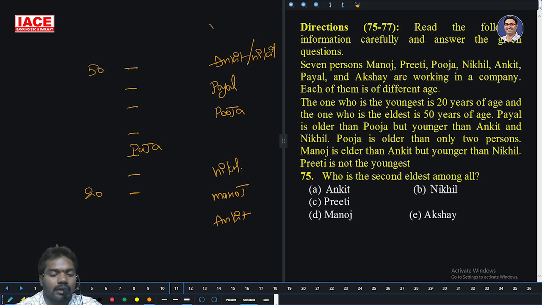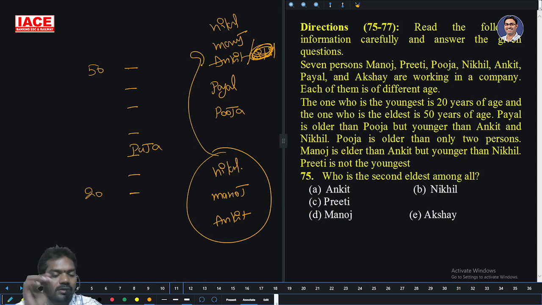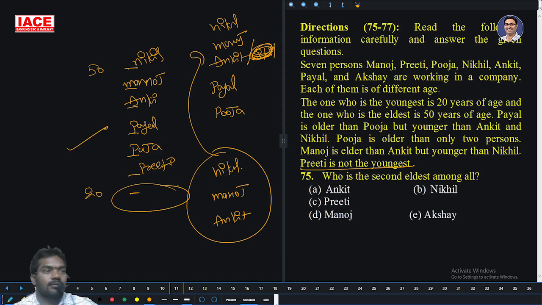So Ankit, Nikhil, and Manoj: I want Manoj's chances. Based on this condition, I will fix that here. Okay. Now, Preeti is not the youngest person. So above Pooja, I want Payal, Ankit, Manoj, Nikhil. And the last, Preeti, is not the youngest. There is only one chance for Preeti and the remaining person. Perfect.